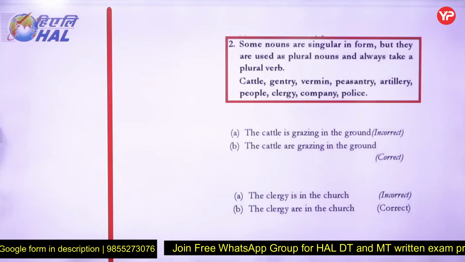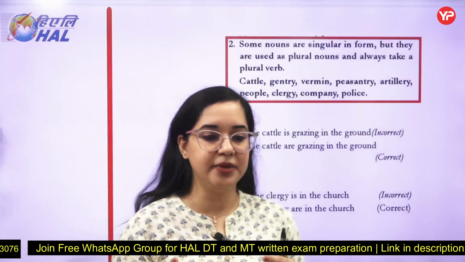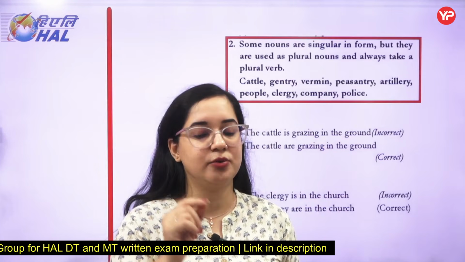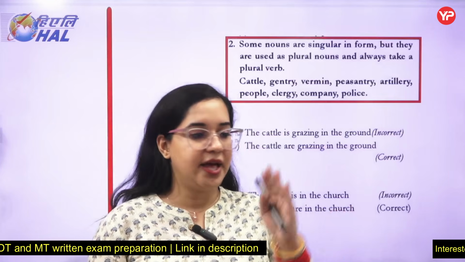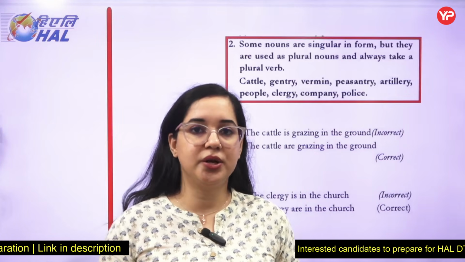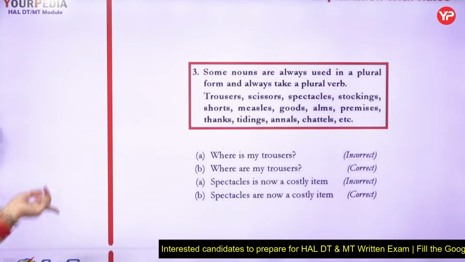So all these words, you can make a list and give yourself a recap after some time. There are certain sets of words: information, innings, cattle. Cattle is plural, innings singular, scenery singular, mathematics singular, police plural. So all these words should be pretty clear to you. Let's go with rule number 3.